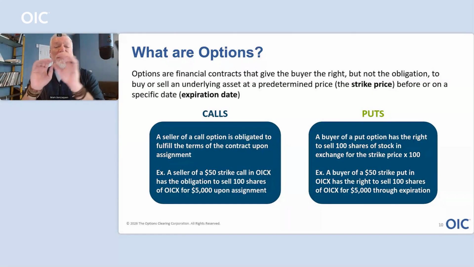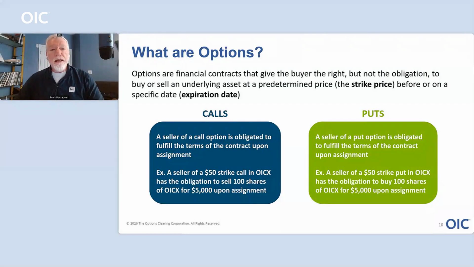So again, a buyer of a put, if they chose to exercise their right, they would be selling stock. And what happens when you sell? You get paid. So a buyer of a put sells their stock, 100 shares of stock at $50, and in exchange, they collect $5,000. So I buy a put, I choose to exercise, I collect $5,000, and I go ahead and sell my stock at $50 a share.